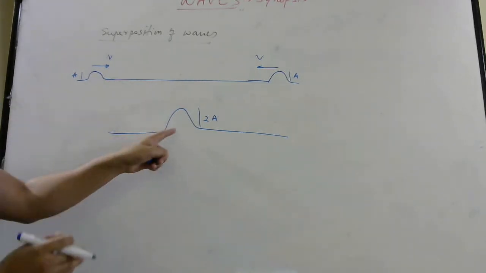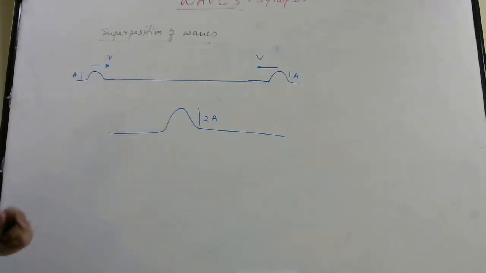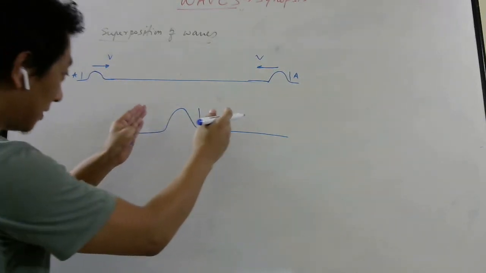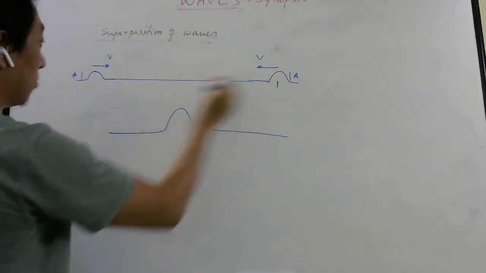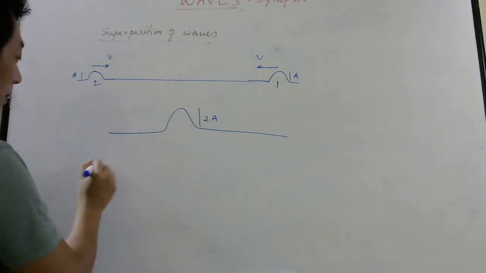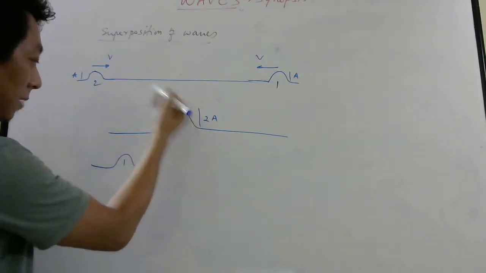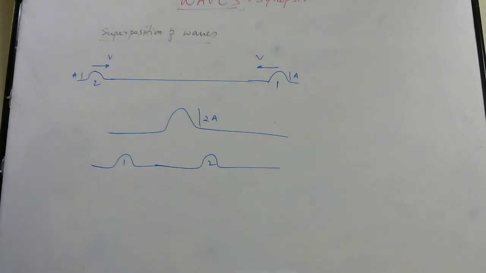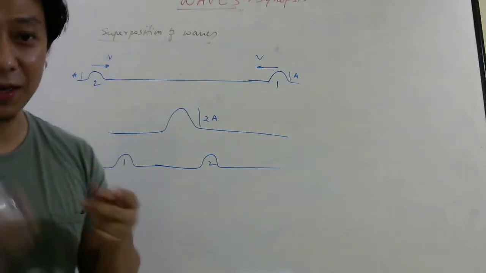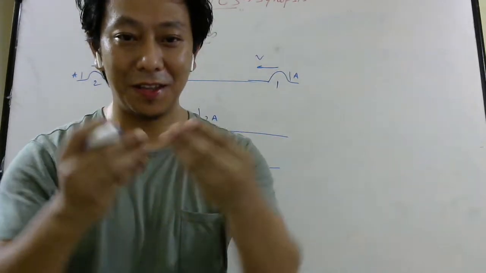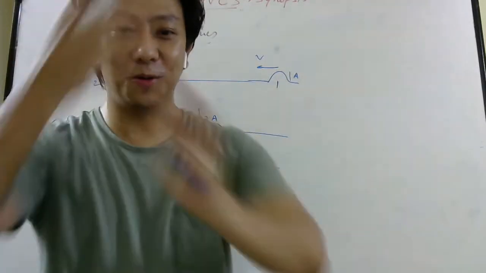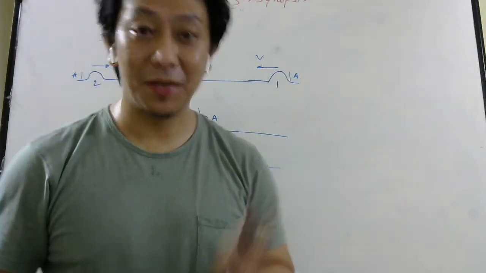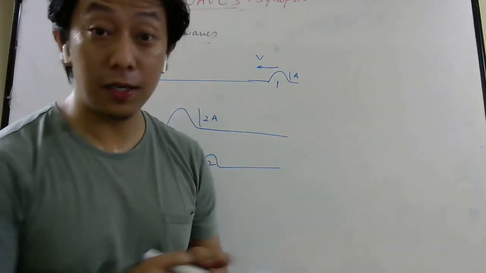Okay, so right now you can see only one pulse. And later as they continue, this wave, which is 1, will continue as 1, as if nothing happened, and 2 will continue as 2. So this is something very interesting. This can never happen with matter, right? You don't meet another person and then overlap and go through them as if nothing happened. But this can happen in waves, and we are lucky that it happens.